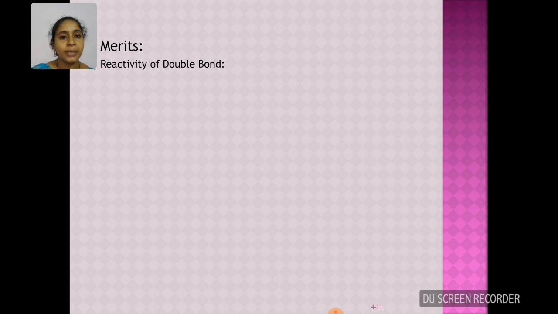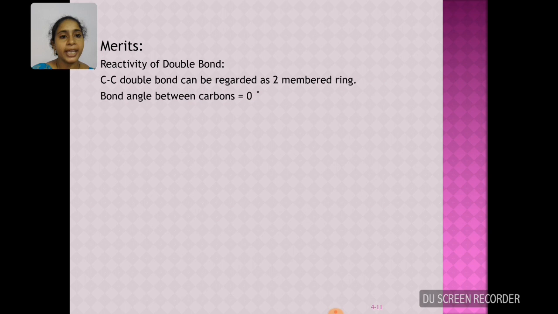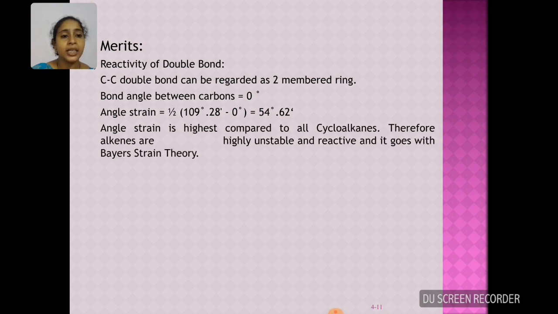Next, we will discuss the merits and also limitations. First one is reactivity of double bond. If you consider the double bond as a two-membered ring, then the bond angle between both the carbon atoms is 0 degrees. And when you find out the angle strain, half into 109 degrees 28 minutes minus 0 will give 54 degrees 44 minutes. This is higher when compared to all types of cycloalkanes. Therefore, alkenes are highly unstable and most reactive, which is actually true, and it goes along with the Baeyer strain theory.